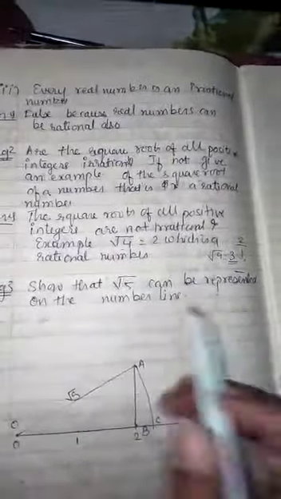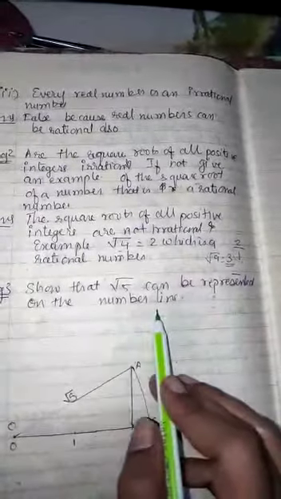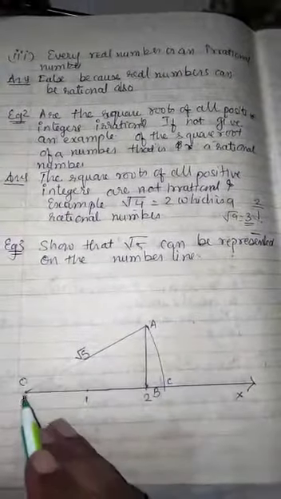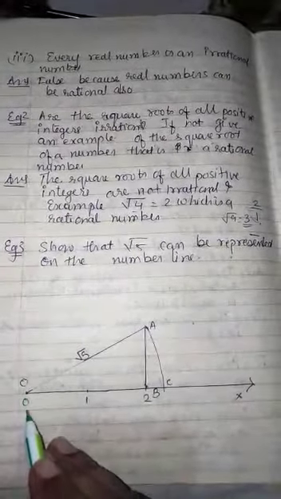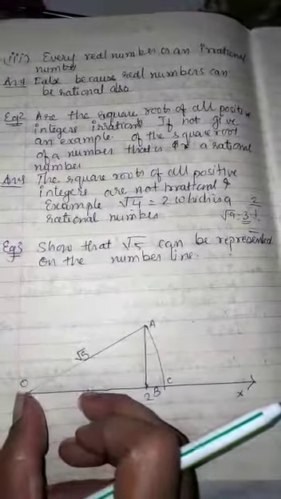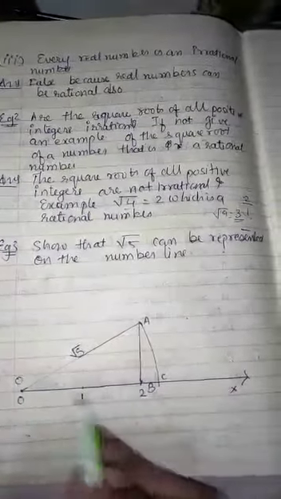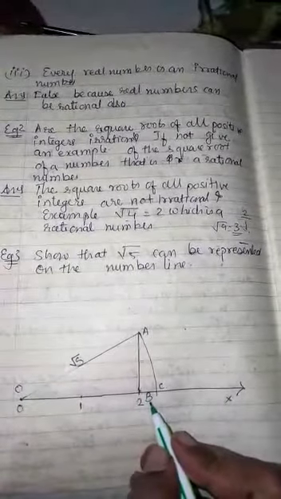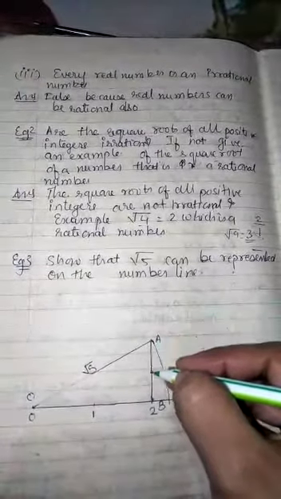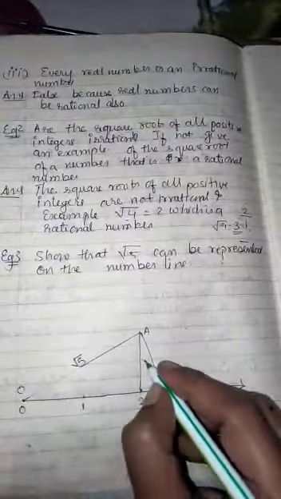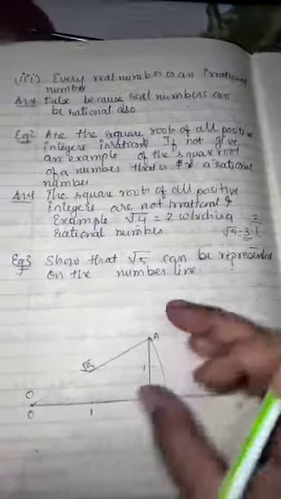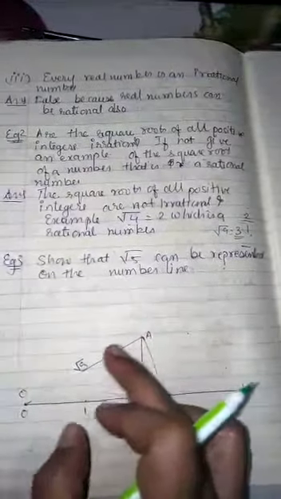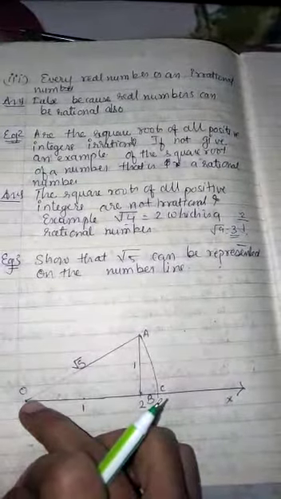Now next example, you have to represent root 5 on the number line. Okay, so how will we represent it? First of all, you have to draw a ray. Take the origin, point O, which corresponds to 0. Take point B at 2 unit distance. See, this is 1 unit, this is 2 unit. At this point B you have to draw line segment AB such that AB is equal to 1 unit. Now join this with the origin, that is O.